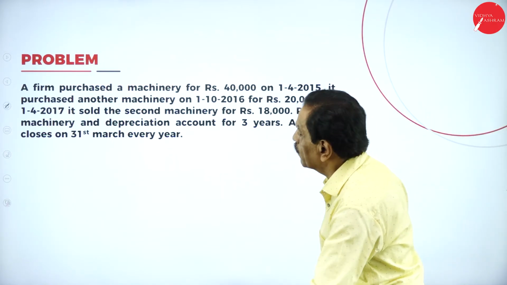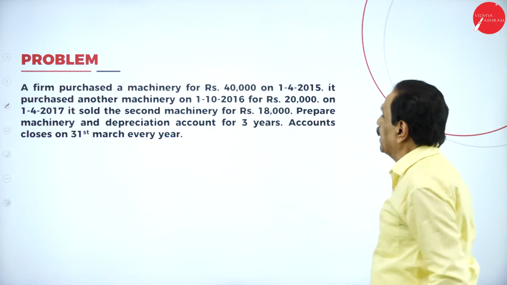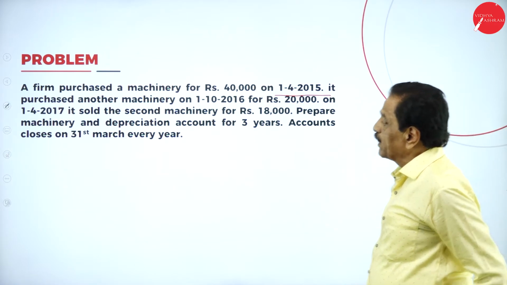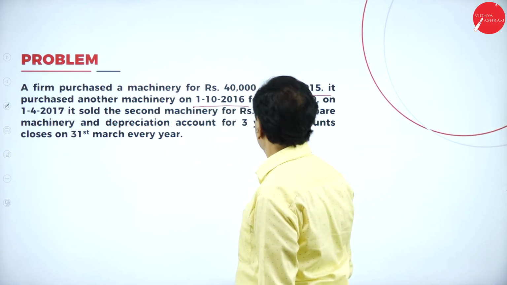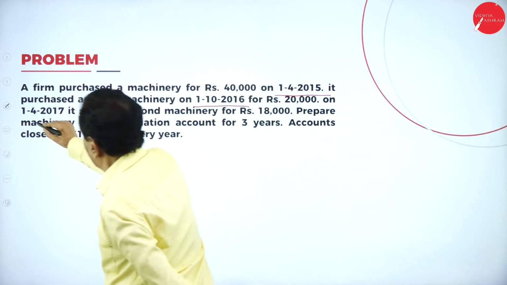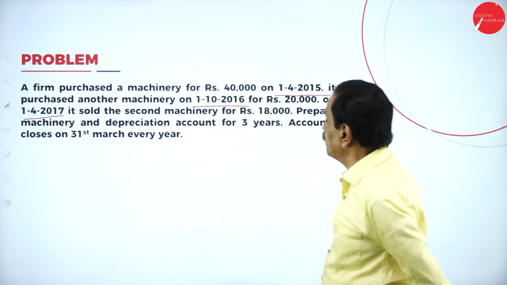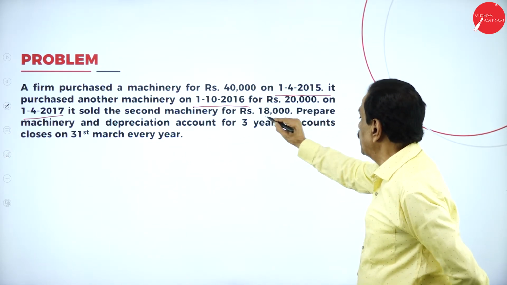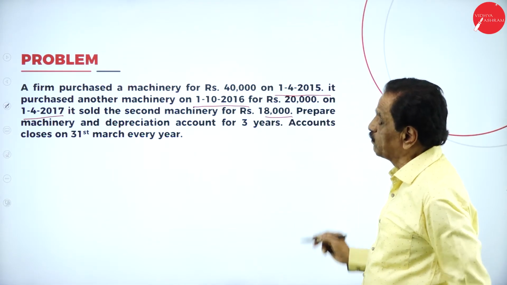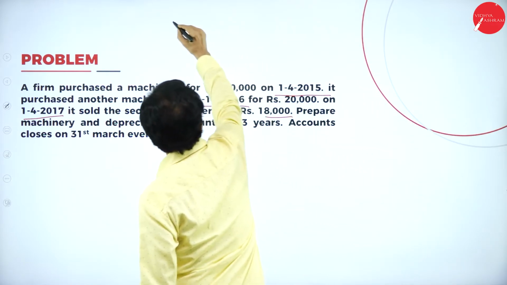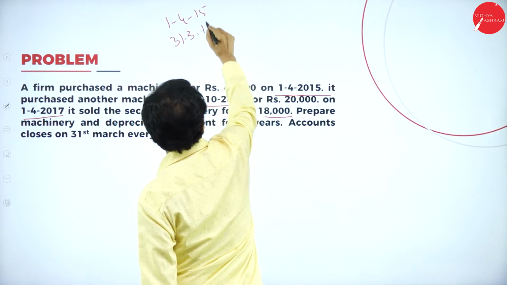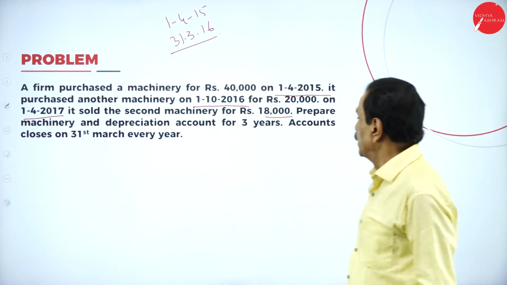Slowly we'll go. A firm purchased a machinery for $40,000 on 1/4/2015. It purchased another machinery on 1/10/2016 for $20,000. On 1/4/2017, it sold the second machinery for $18,000. Prepare machinery and depreciation account for 3 years. Accounts close on 31st March every year. So here, 1/4/2015 to 31/3/2016 is your year.